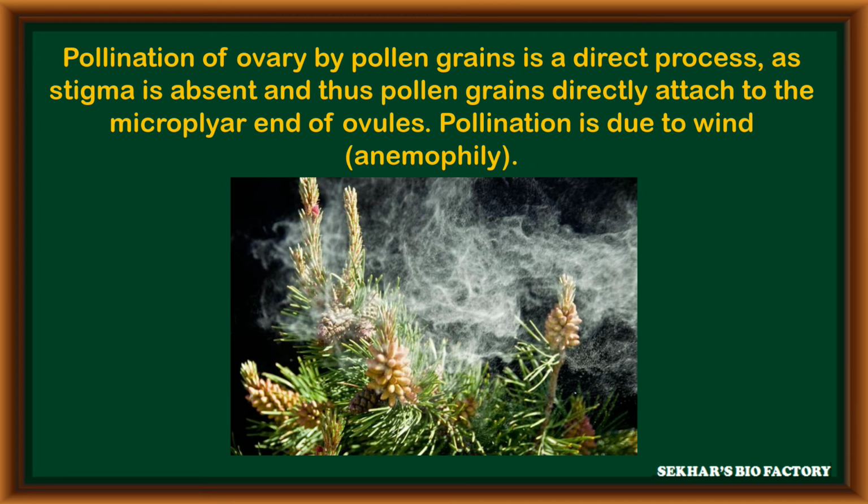During pollination, the pollination of ovule by pollen grains is a direct process because the pollen grains directly reach the surface of the ovule. Because in this ovule stigma is absent, the pollen grain directly reaches the micropylar end of the ovule. In most cases, pollination takes place by wind. It is called anemophily.